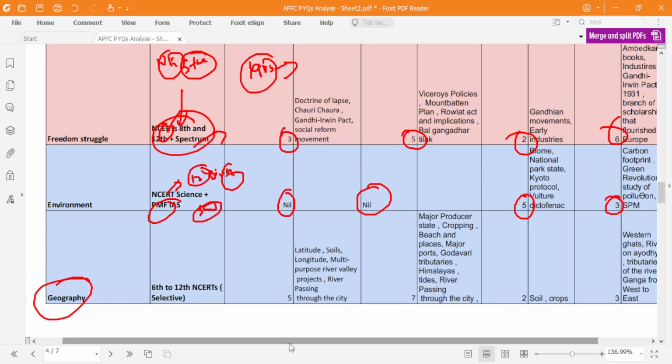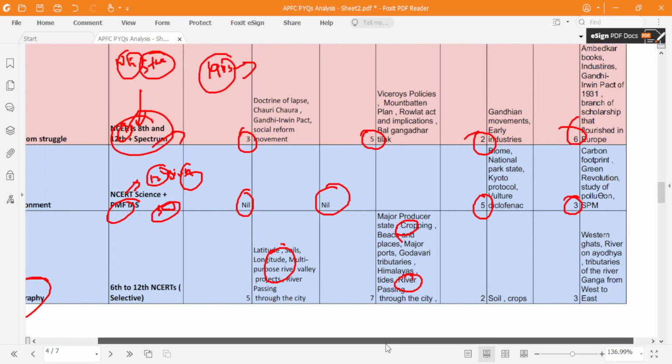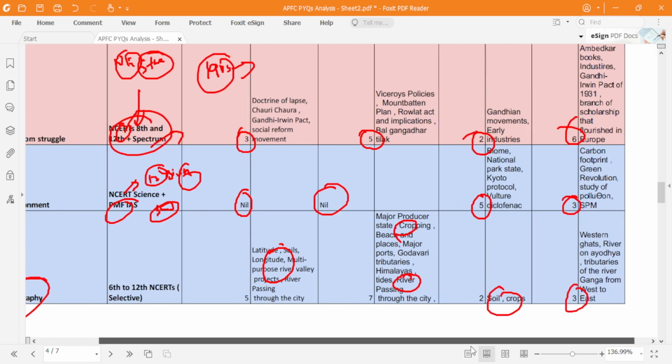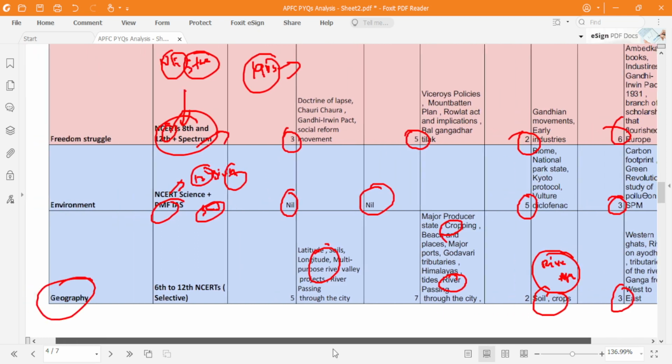Now coming to geography. See, in geography there is a focus on basic geographical phenomena. In 2002 there were questions on longitudes and latitudes, and suddenly from 2004 they started asking about cropping patterns. Rivers are also very important, the rivers of India and their tributaries, and soil and crops, and again rivers, fine. If you look into this, the major focus of geography will be on rivers and agriculture. So you should keep this in mind and study geography.